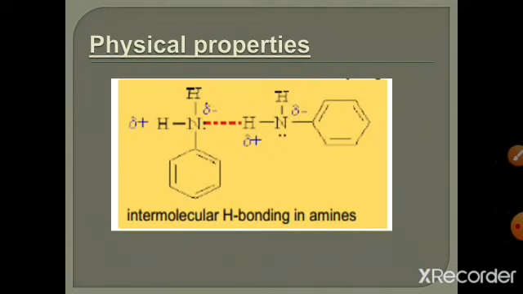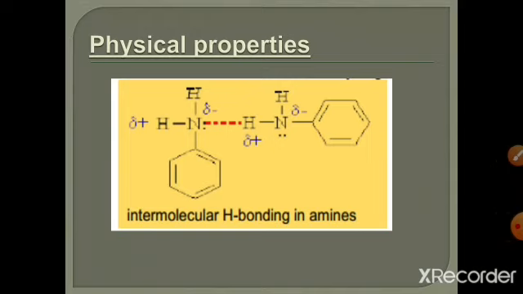Amines have a polar nature because there is an electronegativity difference between nitrogen and hydrogen. So due to the polarity, they have high melting and boiling points as compared to alkanes. Due to this electronegativity difference, they make hydrogen bonds with water, and they also make hydrogen bonds with another amine molecule.